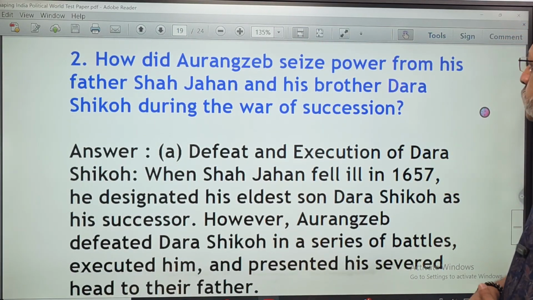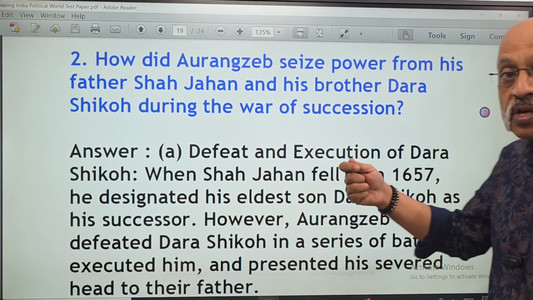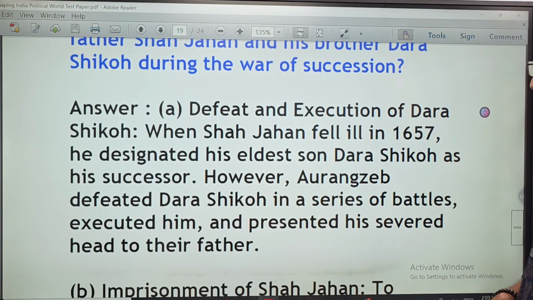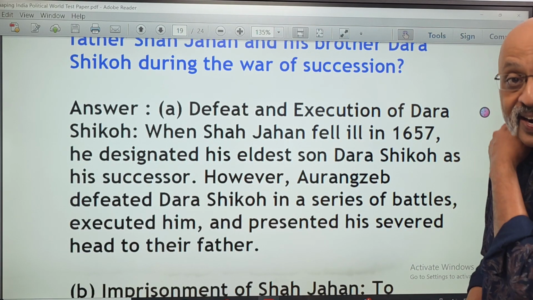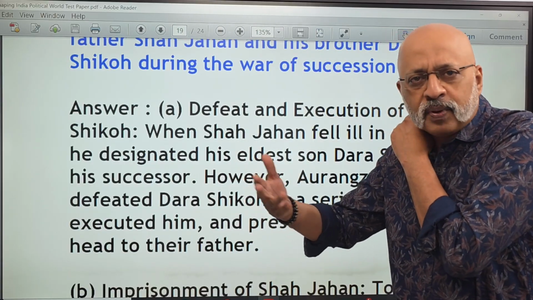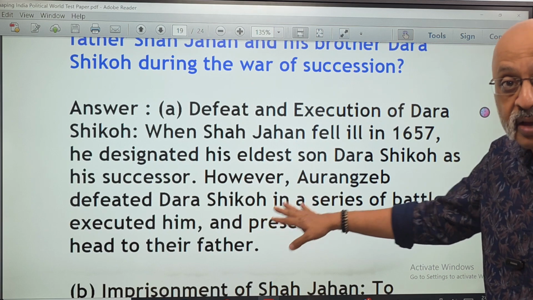How did Aurangzeb seize power from his father Shah Jahan and his brother Dara Shikoh during the War of Succession? So the first thing was how he defeated and killed Dara Shikoh. When Shah Jahan fell ill in 1657, he designated his eldest son Dara Shikoh, who was much more of a soft kind of person, not a cruel king like Aurangzeb became. But Aurangzeb defeated him, he killed him.